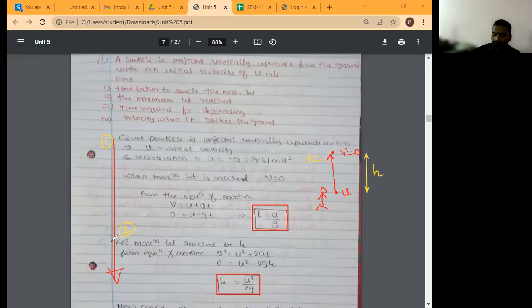Is it completed? Yes, sir. All of you? 4 minutes. Now, those who have completed, try the third one. In the third case, look at what is given and try. What is asked? The time required for descending.